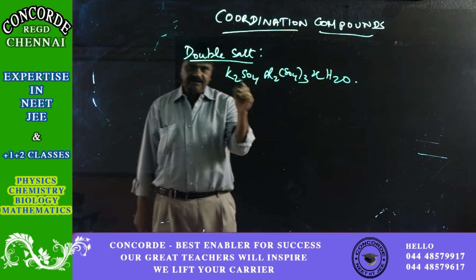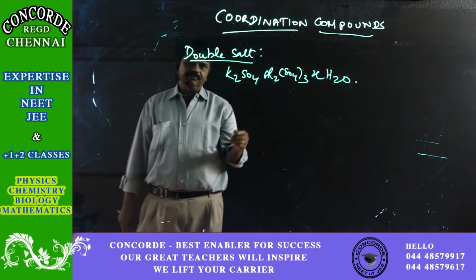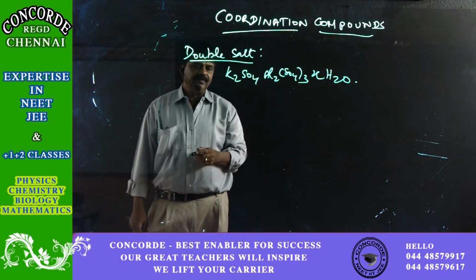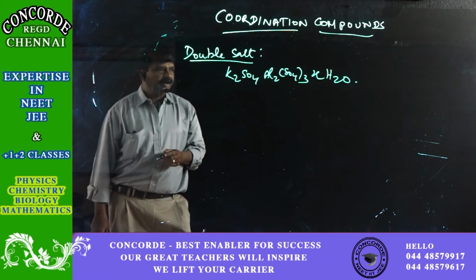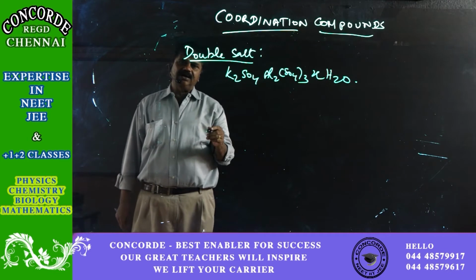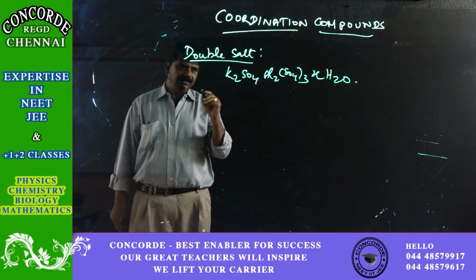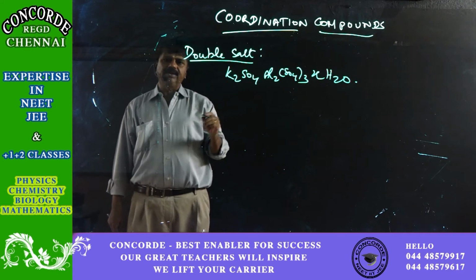It is a sulfate of potassium with sulfate of aluminium together with water molecules, water of hydration. So this is a compound which exists as the entire double salt in solid form.